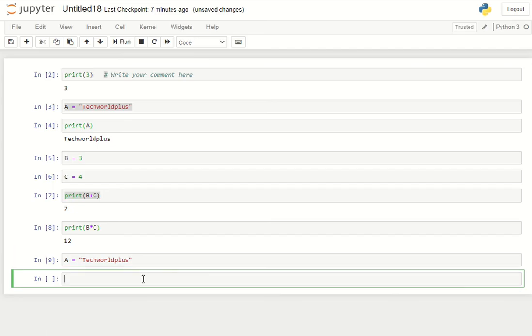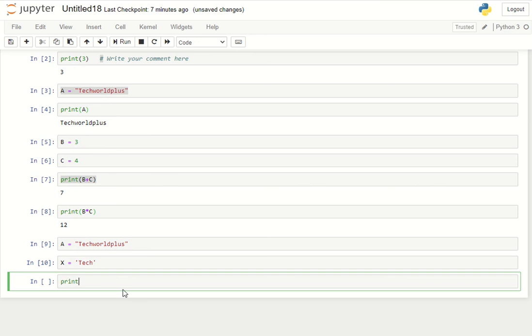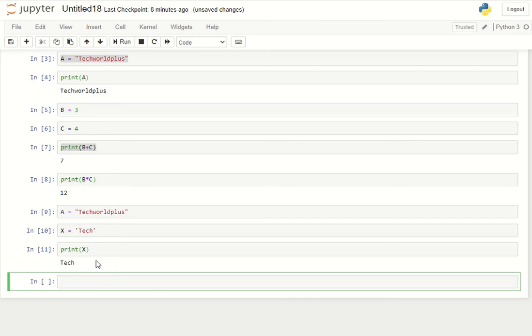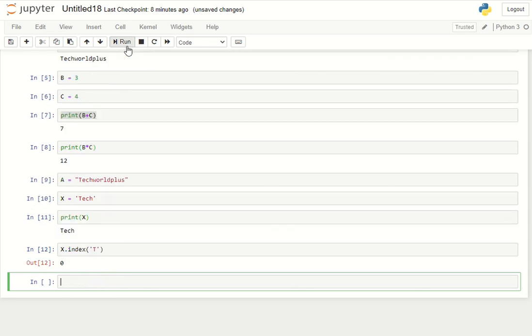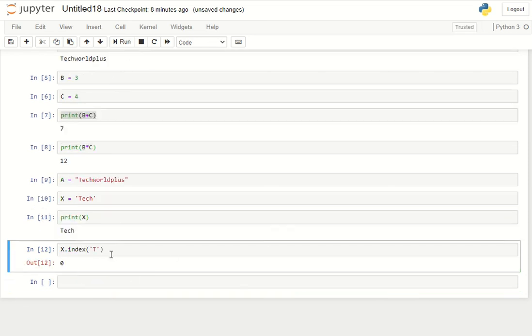Let's go back to our piece of code. Let me create a variable called x and assign it "tech", and run this command. Now print of x will show tech. Someone has come to me and asked what is the index value of t. To do that, you simply call that variable, dot, the index method, open parenthesis, single quotes, and put the t. Once you run this, the index value of t will be 0.